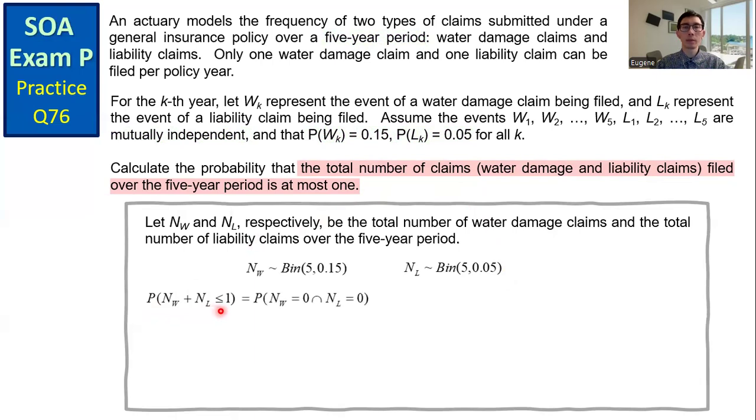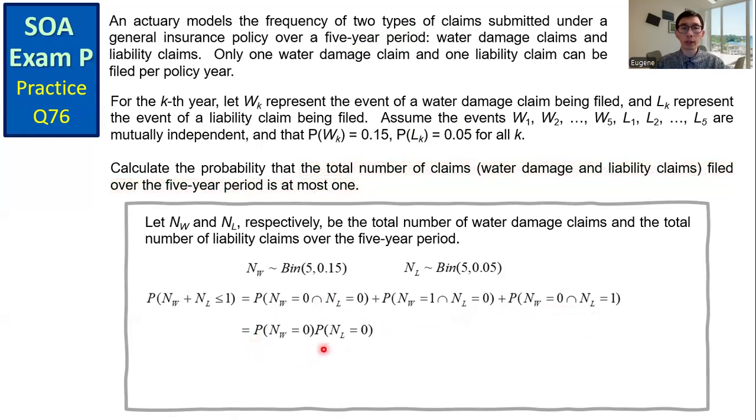This equals the probability of having no claims, plus the probability that there's one water damage claim and no liability claim, plus the probability that there's no water damage claim and one liability claim. Due to independence, the probability of the intersection of these two events equals the product of each individual probability.